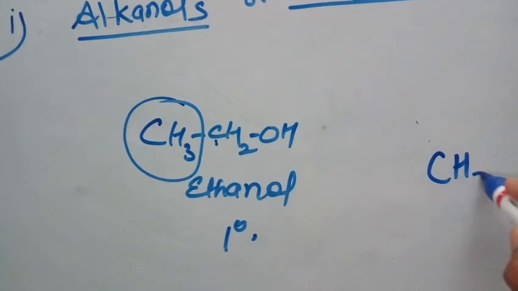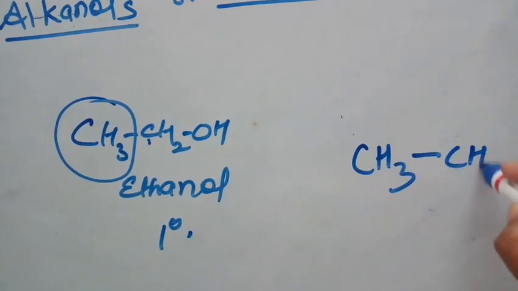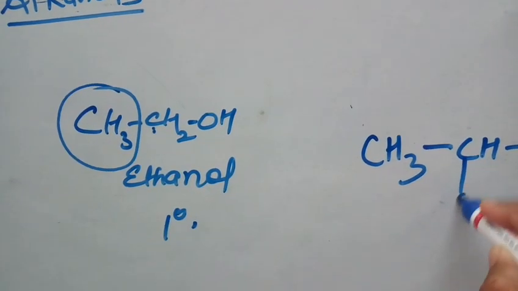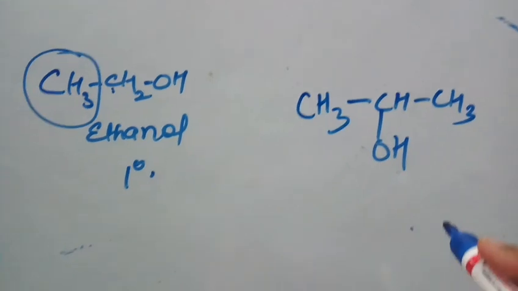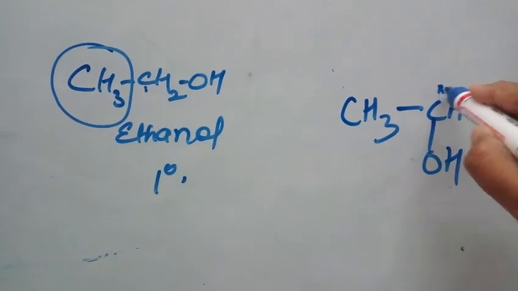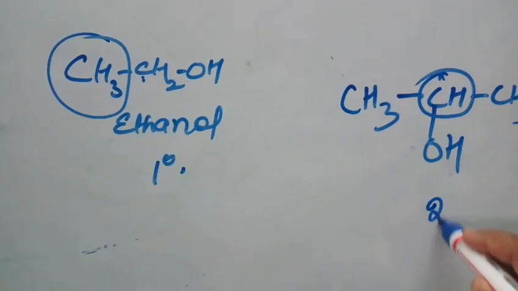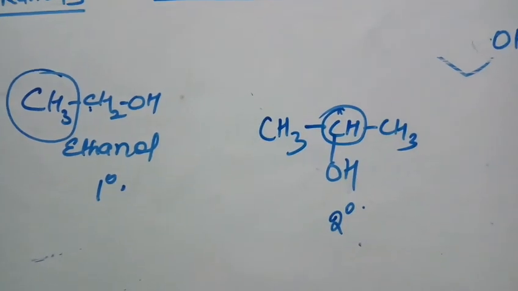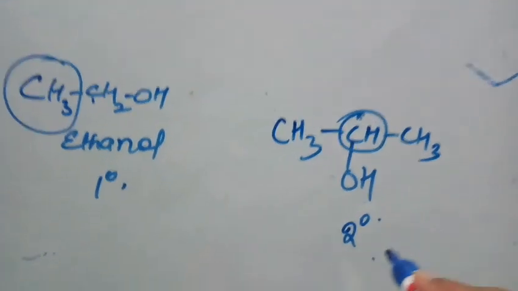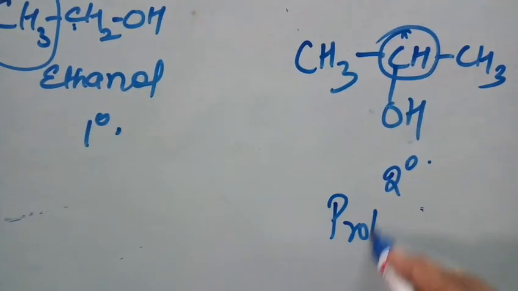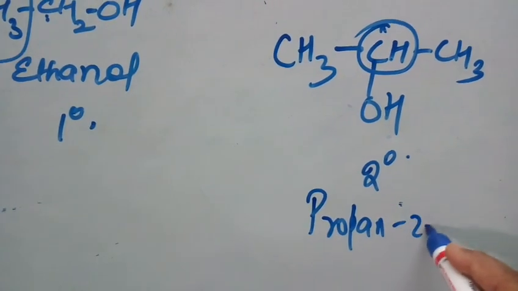Then in secondary alcohol, this hydroxyl group will be attached to the secondary carbon. Here it is secondary carbon. What is this compound? This compound is propan-2-ol.